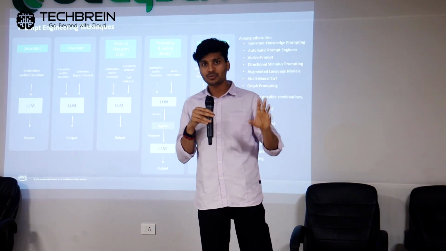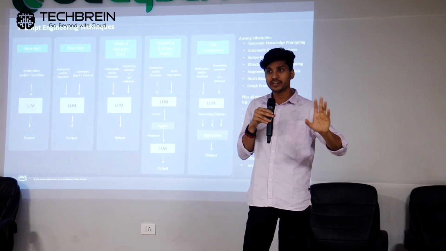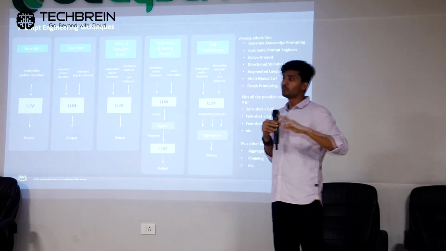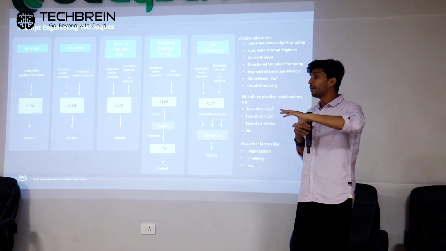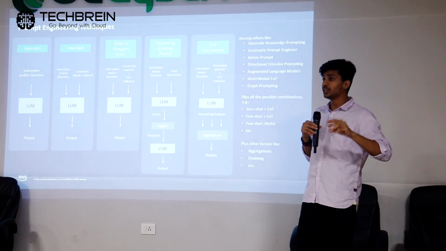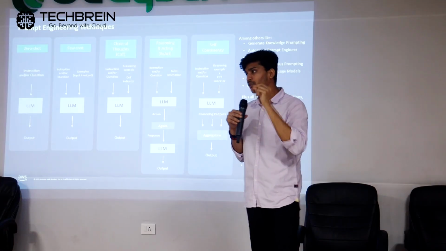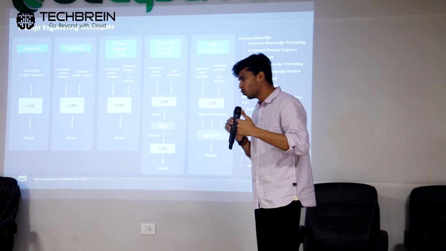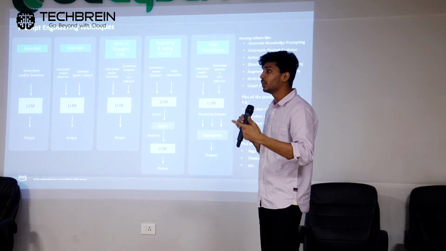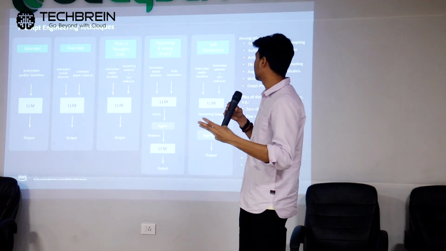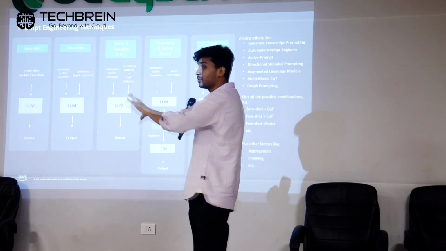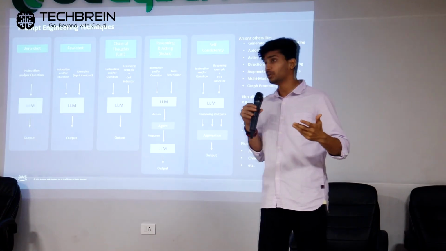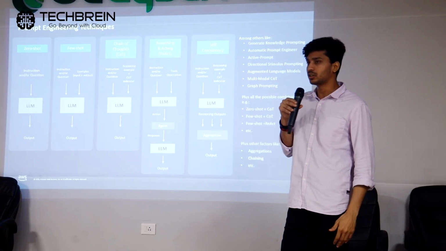Just to start off, when you're starting your large language model or generative AI journey, this is very important. It's not that this is very basic, it's also very important. You may get into RAG, you may get into agentic AI, but prompting still sits at the core of everything. You need to know how to communicate with your large language model or foundational model: what is zero shot, what is few shot, which to use when, what is chain of thought, what is reasoning and acting, what is self-consistency. You need to know when to use what approach to prompt your large language models.